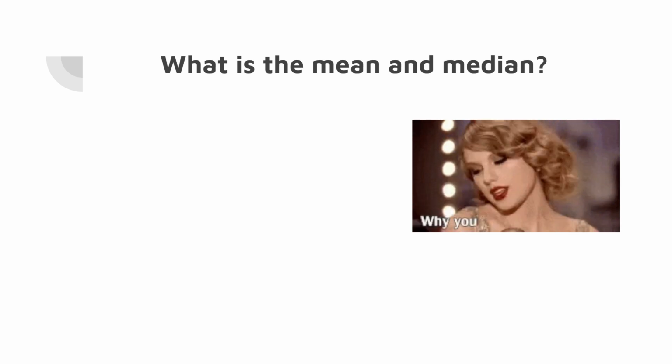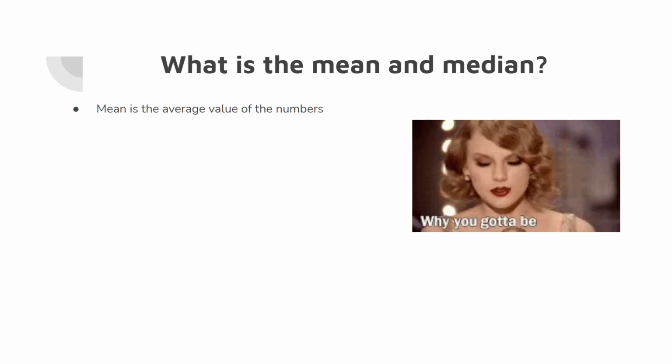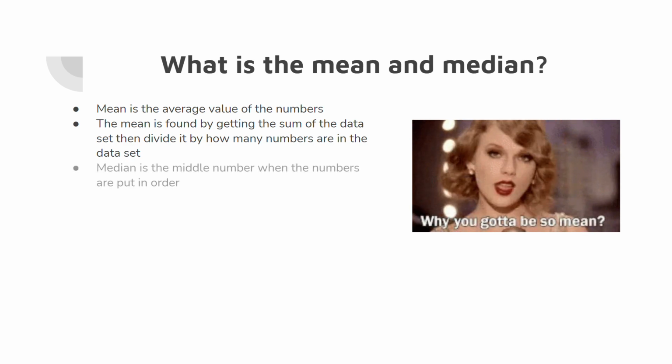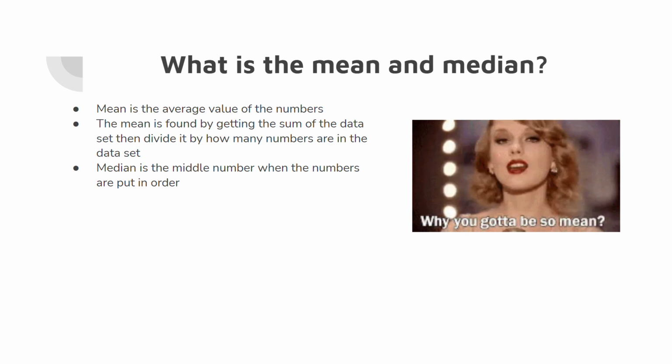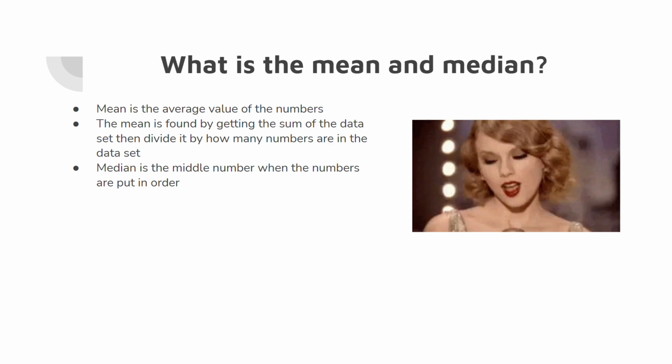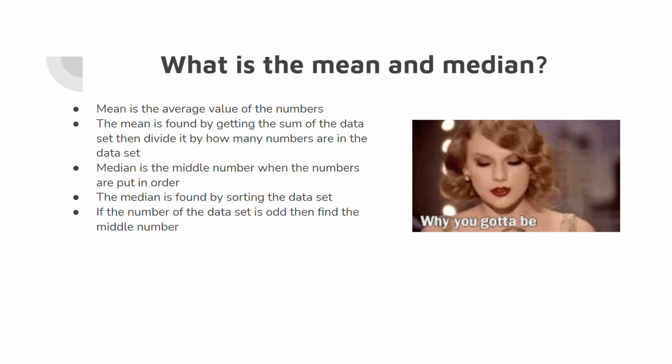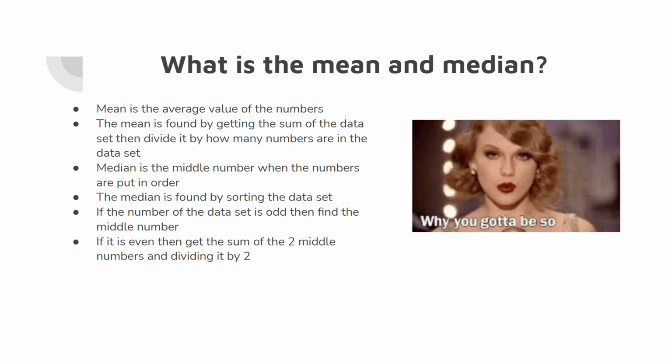So, what is mean and median? The mean is the average value of the numbers. It's found by getting the sum of the dataset and then dividing it by how many numbers are in the dataset. The median is the middle number when the numbers are put in order. It's found by first sorting the dataset, and if the number of values in the dataset is odd, you would just grab the middle number. If it is even, then you would grab the two middle numbers, add them together, and then divide by 2.